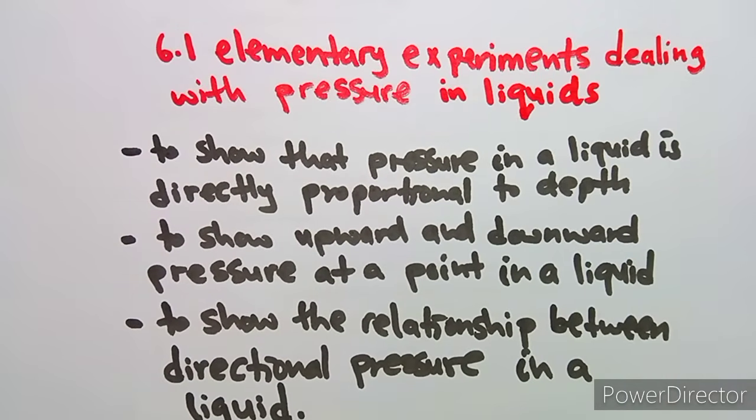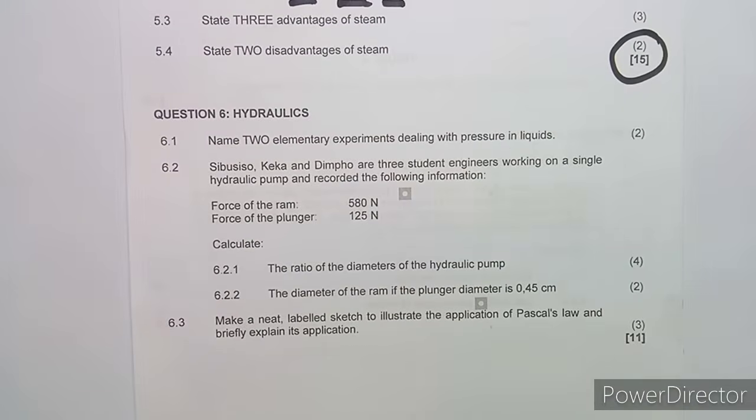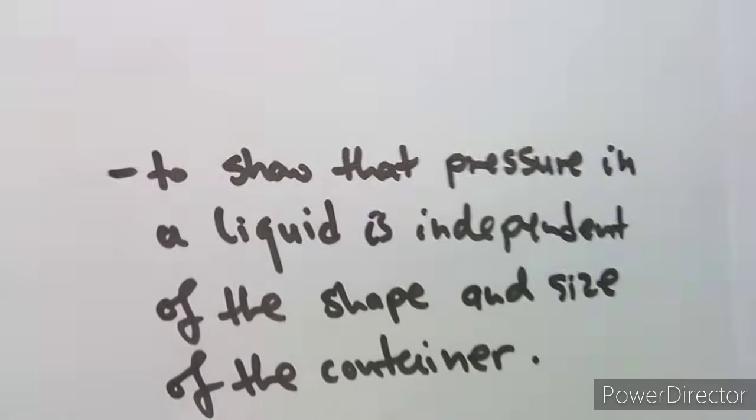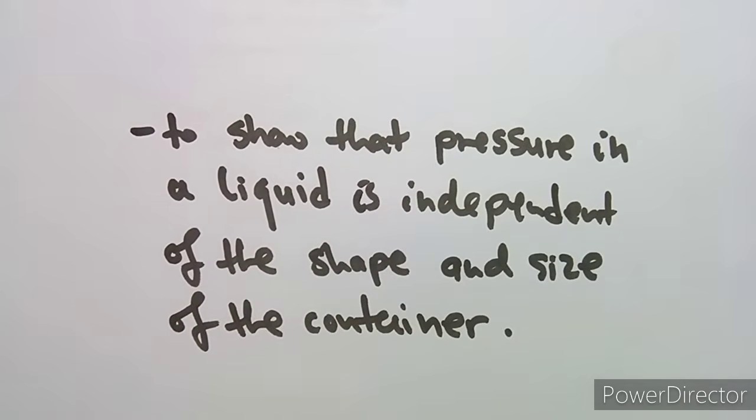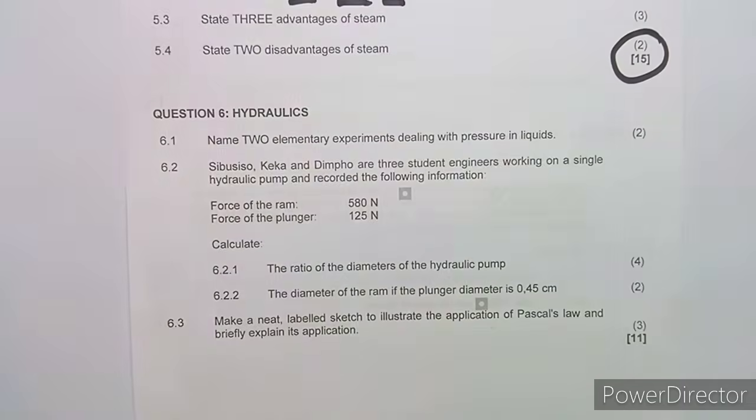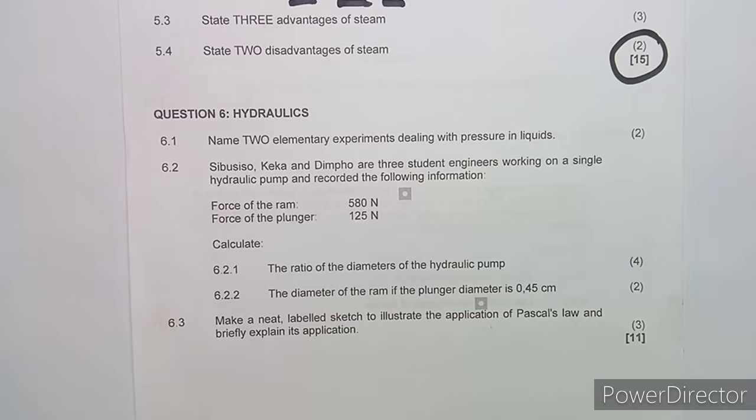So you've got experiments that we can use to show that pressure in a liquid is directly proportional to the depth, the upward and downward pressure at a point in a liquid, to show the relationship between directional pressure in a liquid, and also to show that pressure in a liquid is independent of the shape and size of the container. So guys, you must have these ones written in a proper way. Anyways, let's move on to the other question.